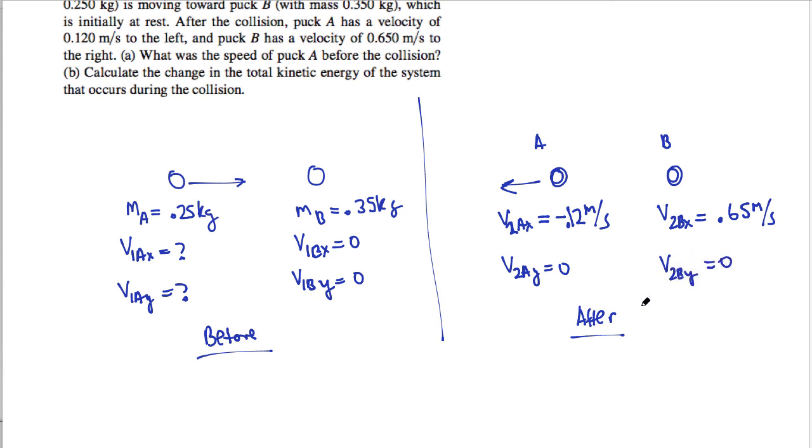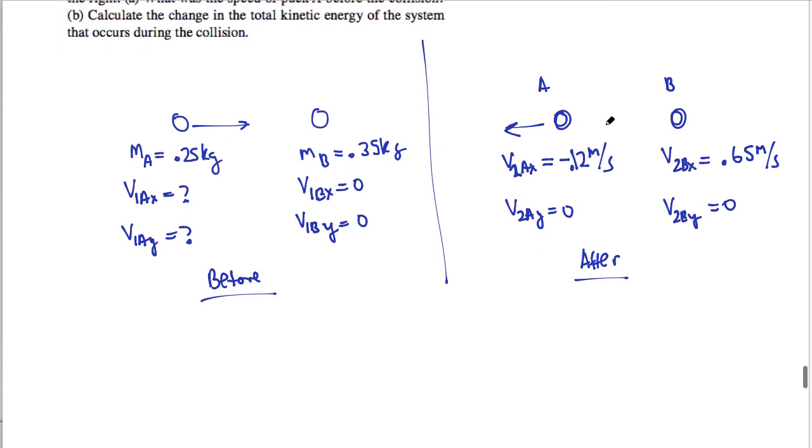Part A asks, what is the speed of puck A before the collision? So we're reverse engineering our velocity, and it really doesn't matter which one is the before and which is the after. There's a collision occurring, so we'll start by saying that momentum is conserved. So P1 equals P2, and we could also just say P1x equals P2x.